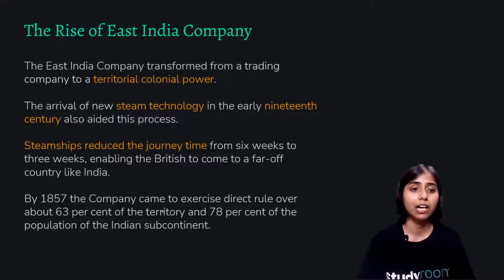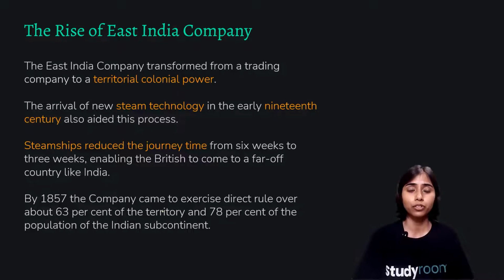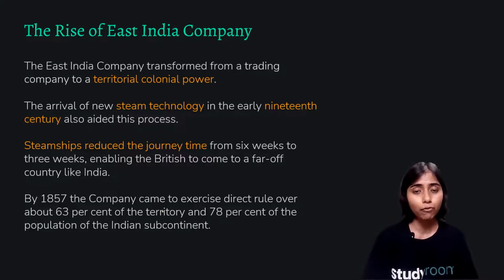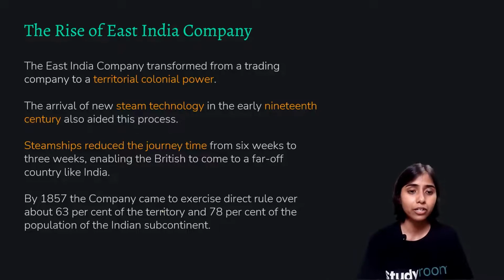The rise of the East India Company. The East India Company transformed from a trading company to a territorial colonial power. The arrival of new steam technology in the early 19th century also aided this process. Now, the British East India Company had all this support, not just in the form of military support, but also in the form of steam technology. Now they had better ships, and this also aided their process of expansion as well as their profit.